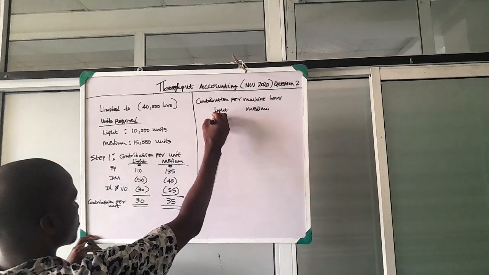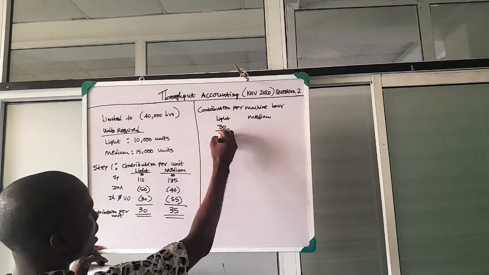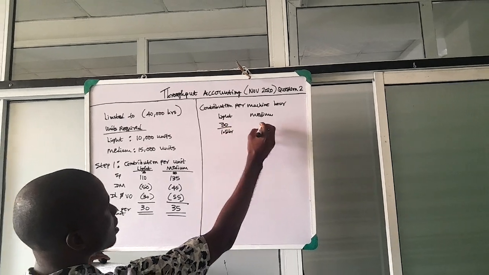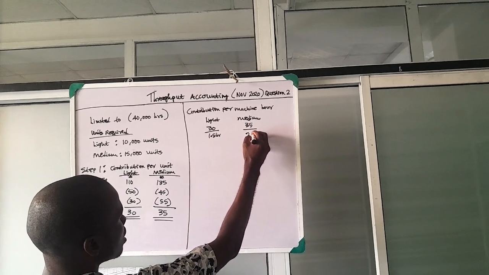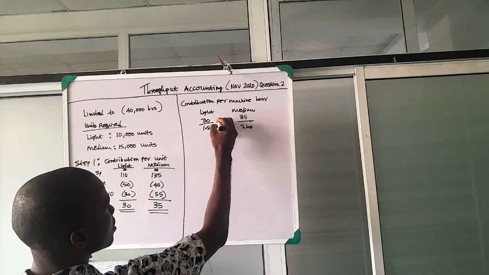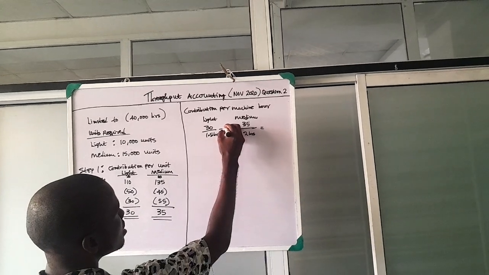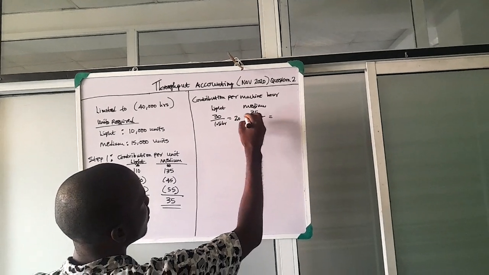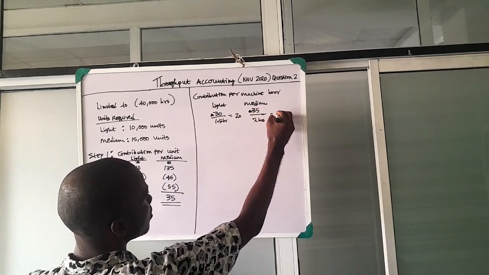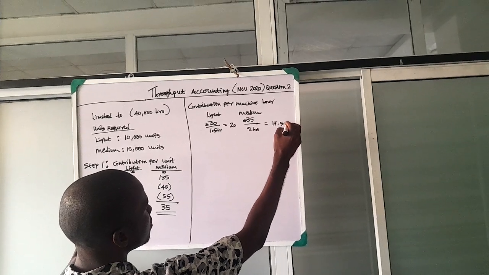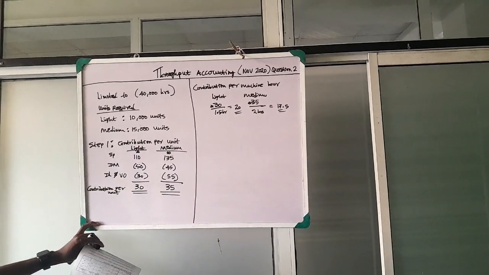For light, we'll have 30 over 1.5 hours. For medium, 35 over 2 hours. The first one is 20, and the second one is 17.5. So these are their contribution per machine hour.